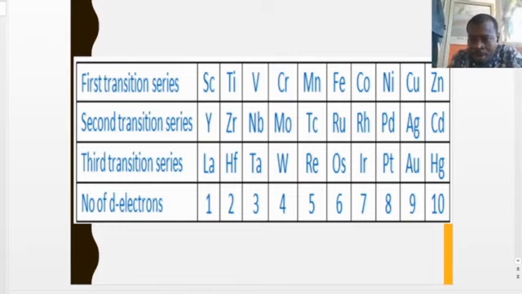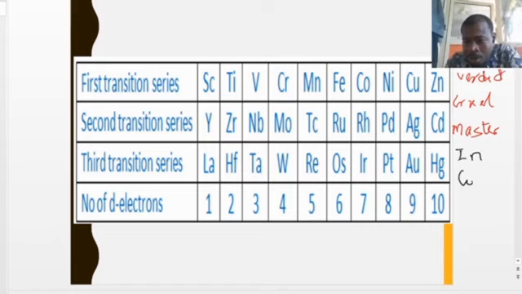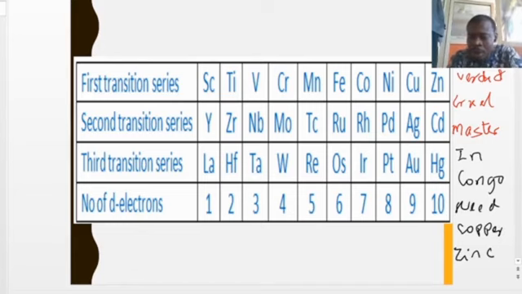So let me put it down here. Science, Thesis, Verdict, Coil, Masters, need, copper, zinc. If you are able to recall this acronym, then it will be very easy for you to always remember the first row of the transition metals. So: Science Thesis Verdict Coil Masters in Congo Need Copper Zinc.